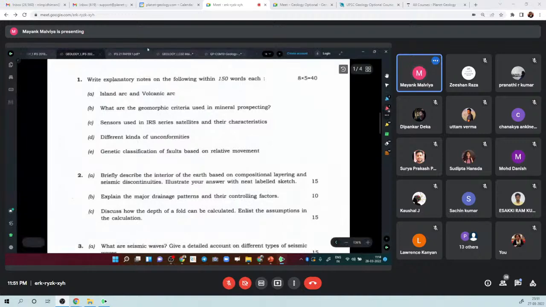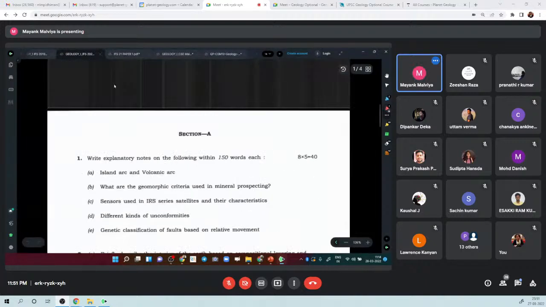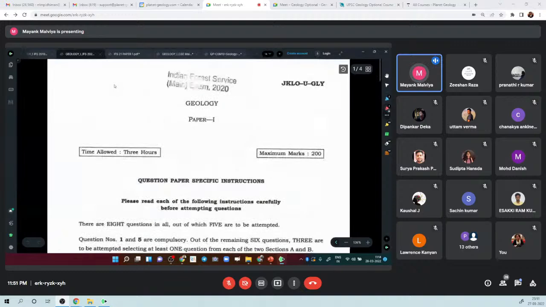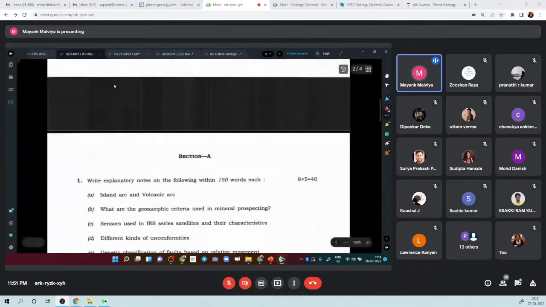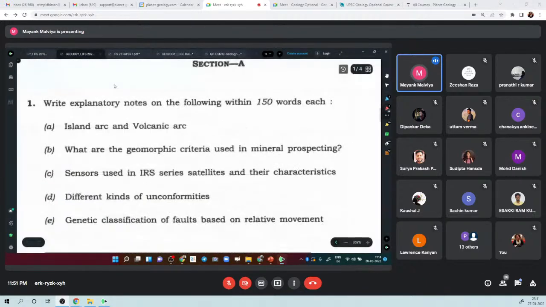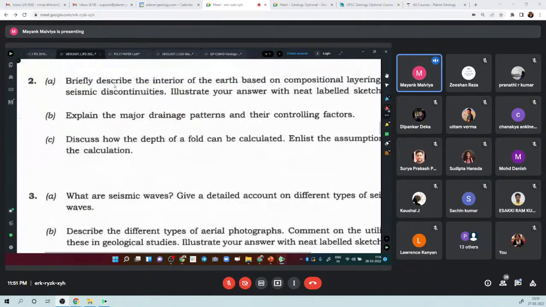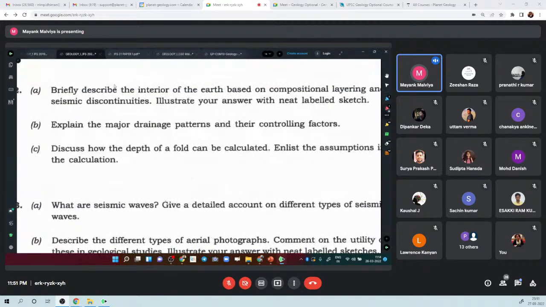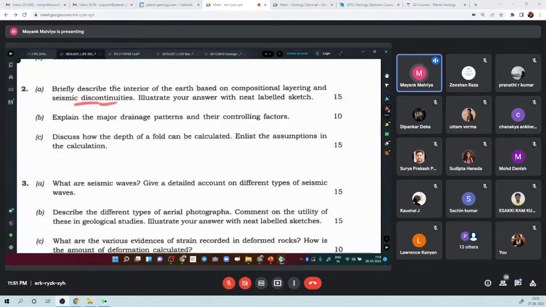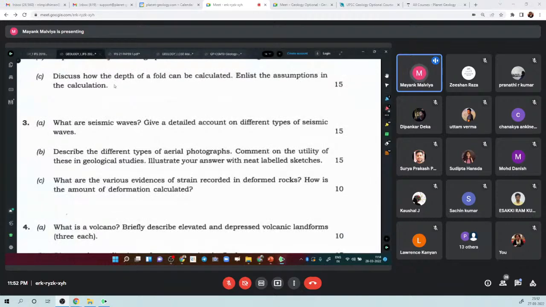So here again, this is the 2020 Indian Forest Service geology paper. Here they are asking to simply write a short note on island arc and volcanic arc, right? Then what again are they asking? They are asking about discontinuities, seismic or compositional layers, basically the interior of Earth. Again, they are asking on earthquake and seismic waves, right?